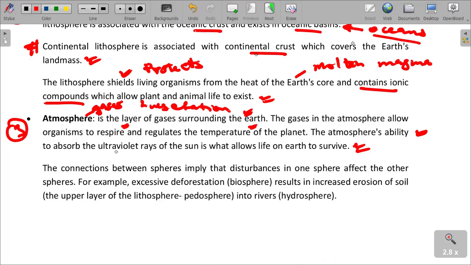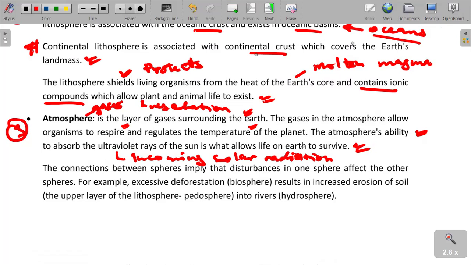We are talking about the incoming solar radiation. Therefore, that solar heat is absorbed by the atmosphere, which allows life on Earth to take place.